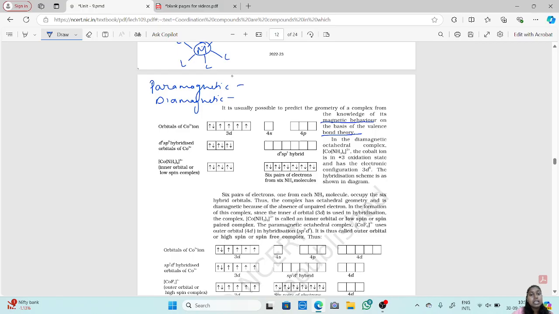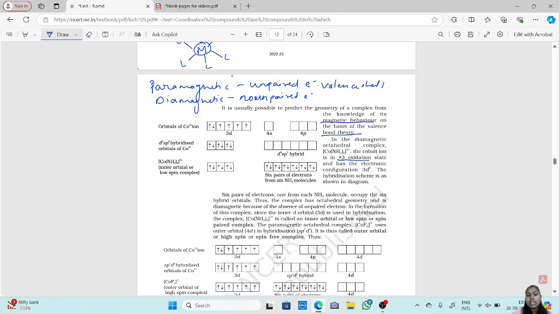When there are unpaired electrons in the valence shell, it is paramagnetic. And where there are no unpaired electrons, it is diamagnetic.